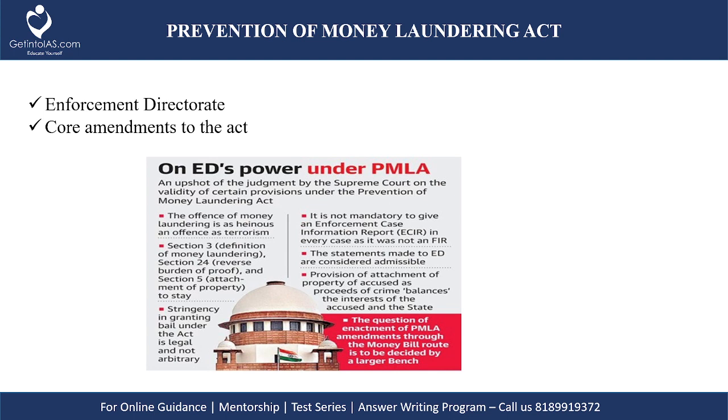But in 2018, in the Nikesh Tarachand Shah vs Union of India case, the Supreme Court had struck down this twin condition section on the grounds that the conditions only applied to those offences listed in Part A of the schedule, which attract a prison term of 3 years and more, and not to the offence of money laundering itself.